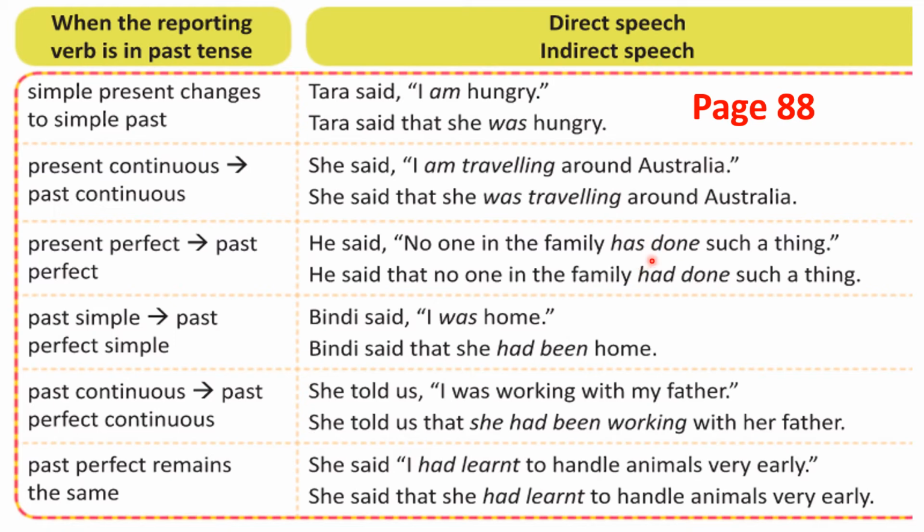If it is have done also, you have to change into had done. Remember, the last point: if you have present perfect, you have to change into past perfect. And when you have past perfect like this, had, write the same, don't change.